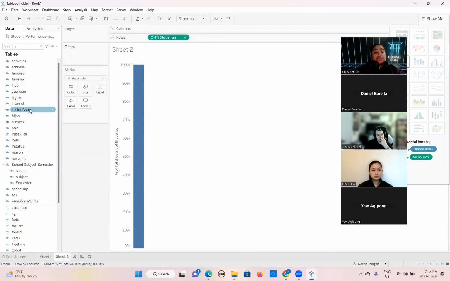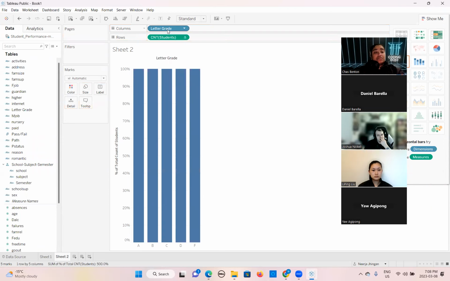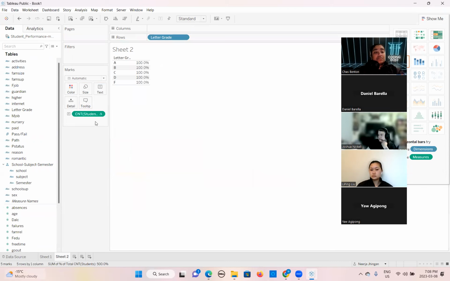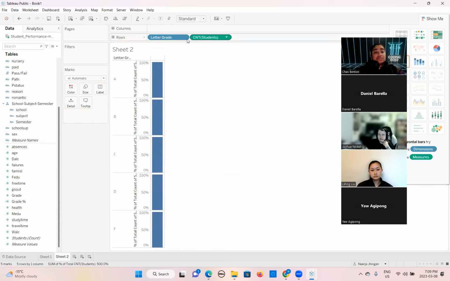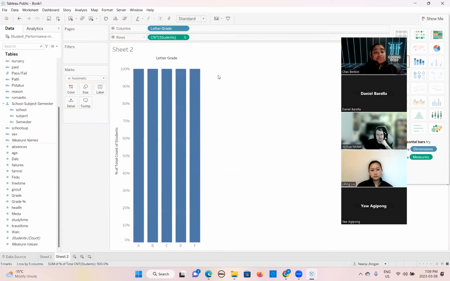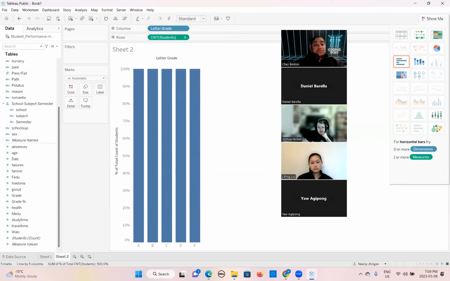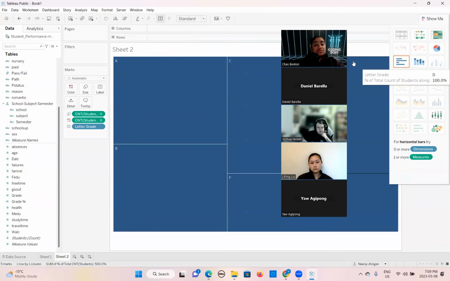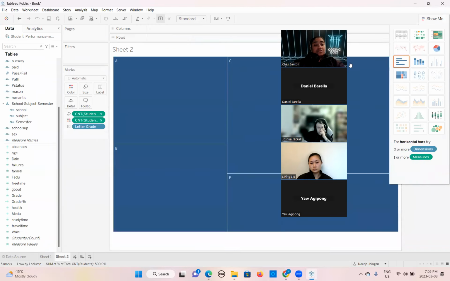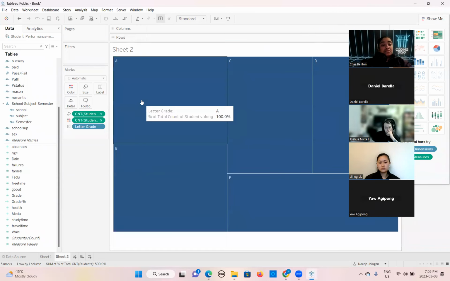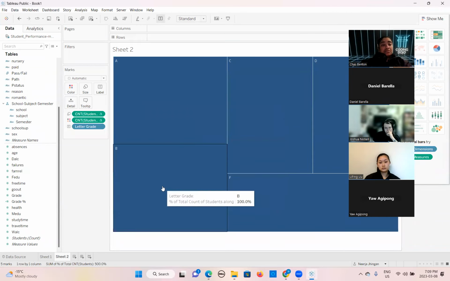Where is our letter grade? So here we will change it into this graph, because that graph was not making too much sense. Now you can visualize the other things here.